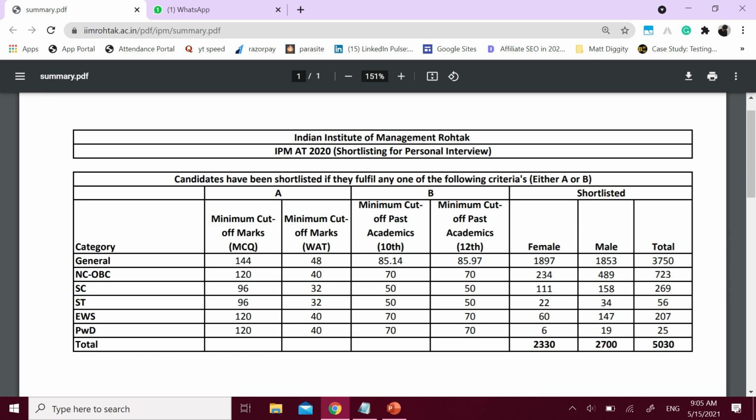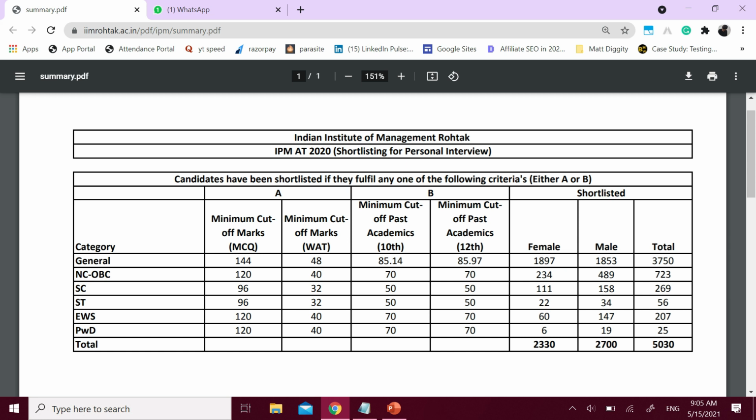The reason they did so was the fact that the exam was conducted online and it was unproctored, so it caused a lot of chaos. To make sure the process is fair for all, they had to call in more people for interview so that the final filtering happens in the interview round rather than your aptitude test round, which is why 5030 people were given the call, of which 200 got admission in IIM Rohtak. So that's how the process worked.